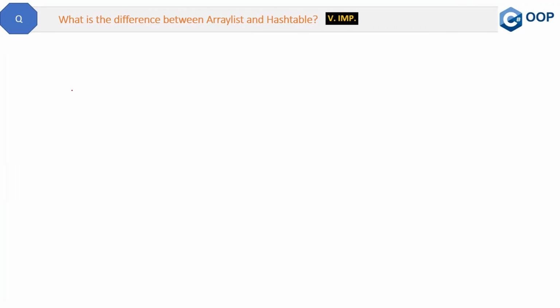Here is a very good question from collections. What is the difference between array list and hash table? I will tell you the difference with the help of the code. Trust me, no one can explain like this.